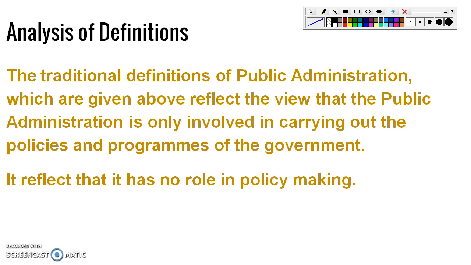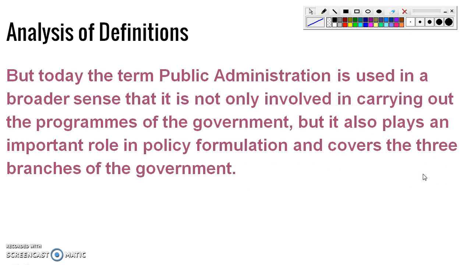So the traditional definitions are narrower, not broad. But today, the term public administration is used in the broader sense: it does not only carry out the programs of the government, but also plays an important role in policy formulation and covers the three branches of the government.